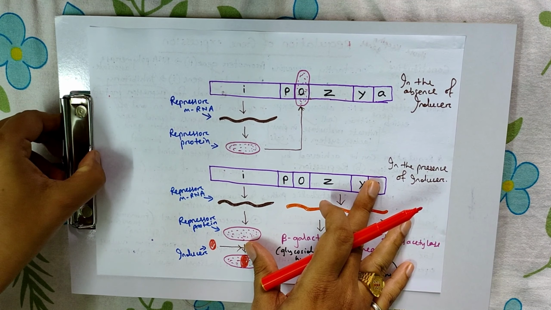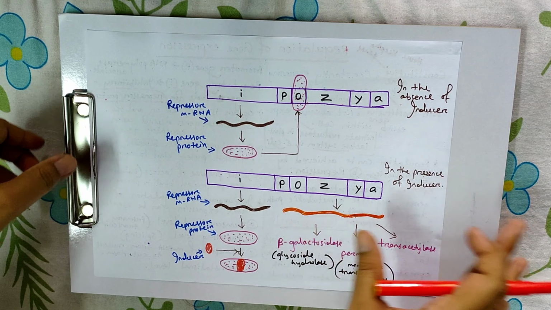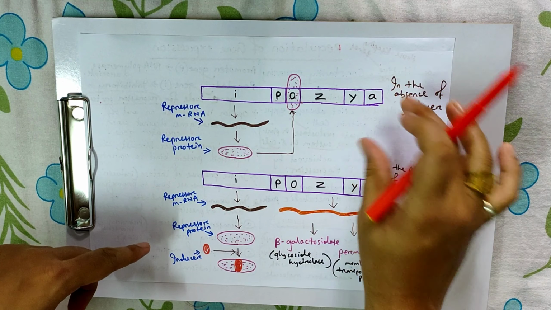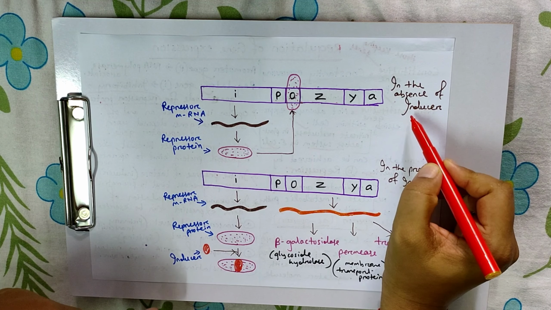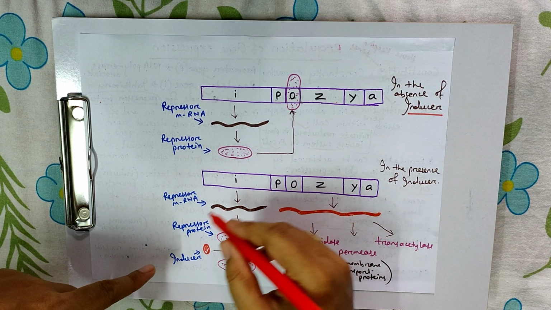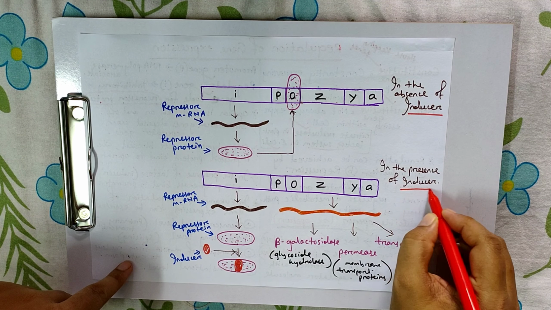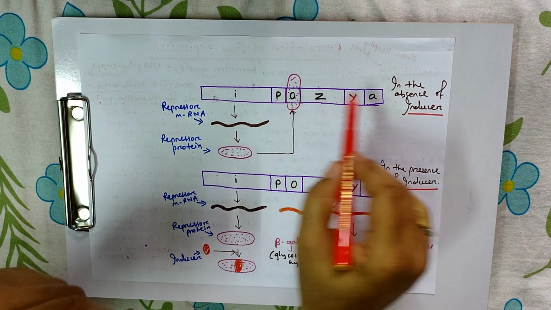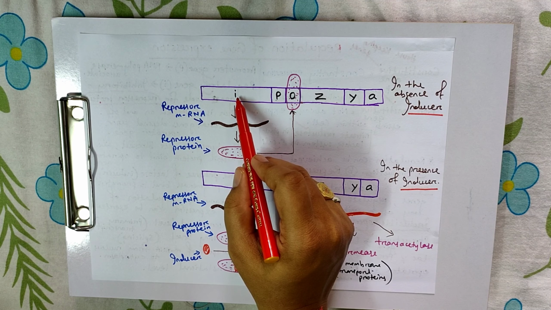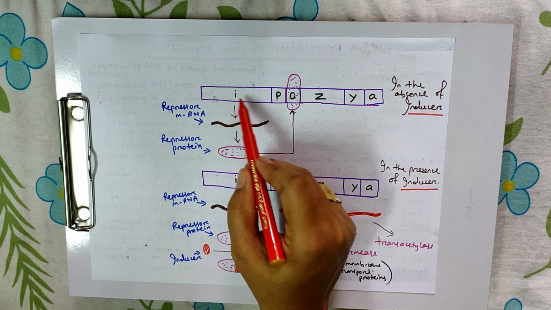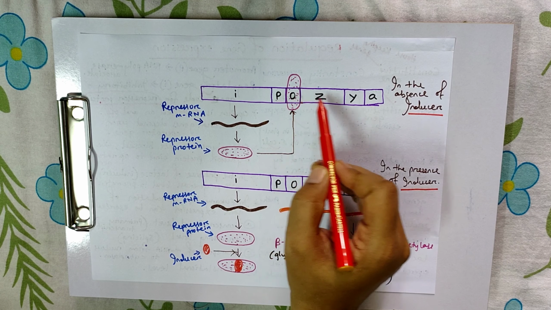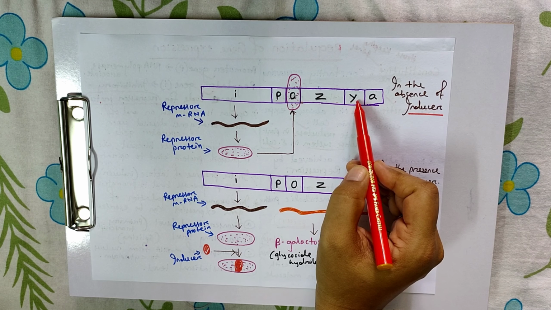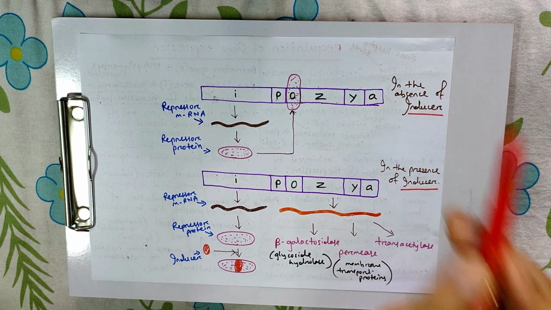This is the diagrammatic presentation of gene regulation, especially in prokaryotes. The upper diagram shows the absence of inducers. Here in this presentation, inducer is present. Here inducer absent, here inducer present. This is the operon concept. I is the regulator gene or inhibitory gene. P, promoter. O, operator. Z, beta-galactosidase coding, and Y, permease, and A, trans-acetylase.